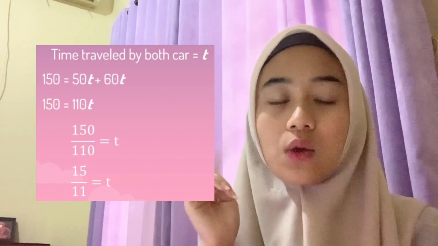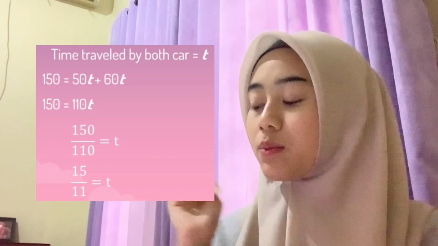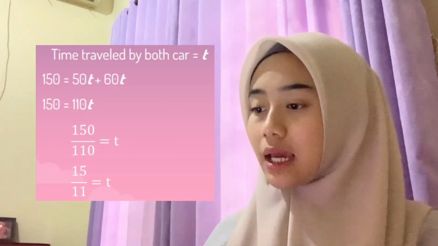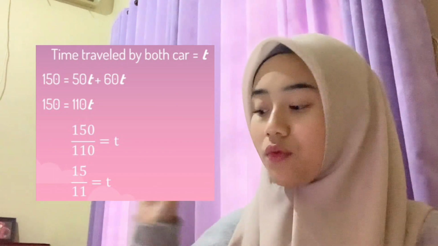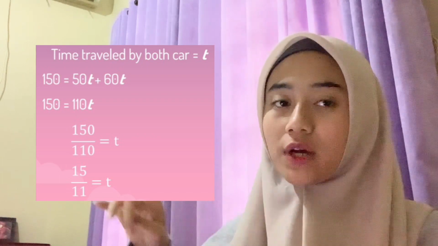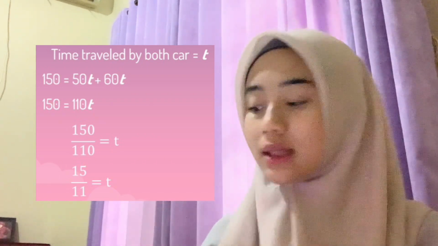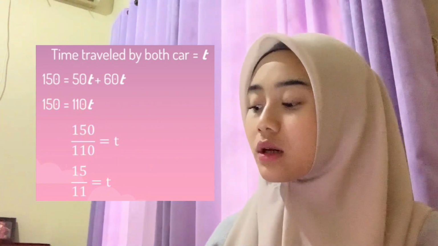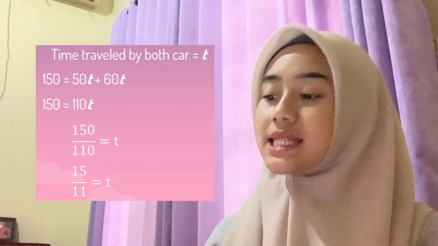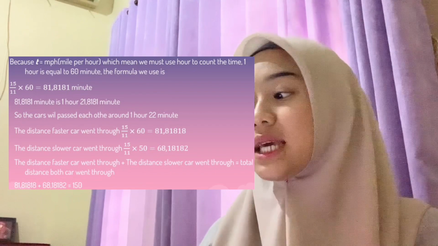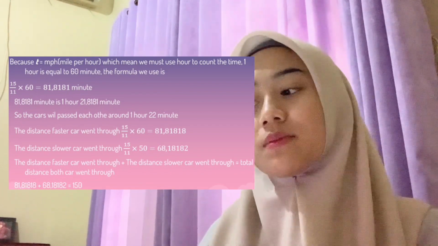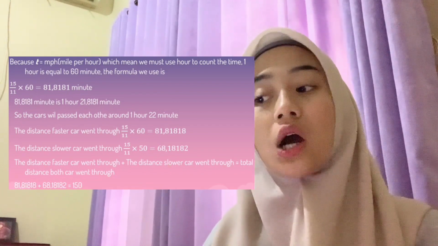So 150 divided by 110, we can write 50 divided by 11 is t, or 50 over 11 is t. Because the speed is in miles per hour, we must use hours to count the time.